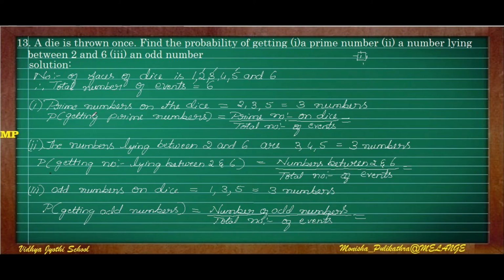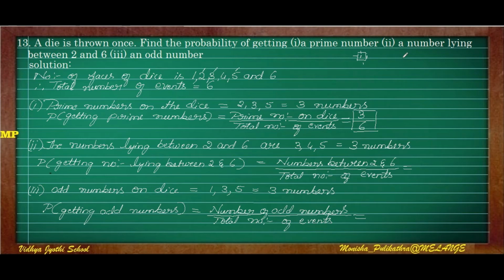The probability of getting a prime number when we throw a dice is given by prime numbers on dice divided by total number of events. So the number of prime numbers is 3, divided by total number of events, which is 6. So for the first question, the probability is 3 by 6.